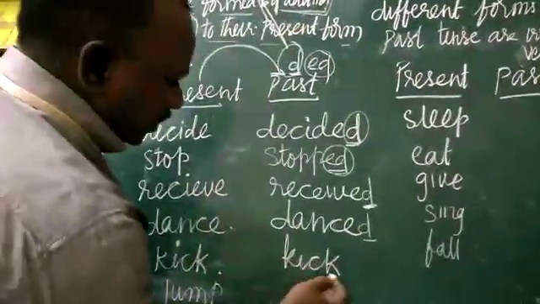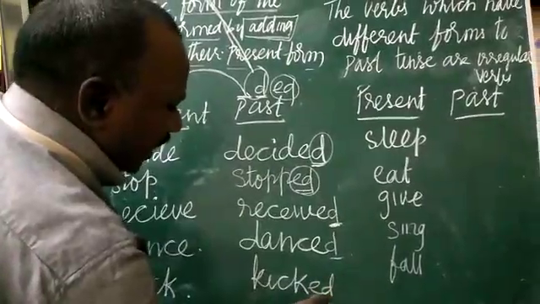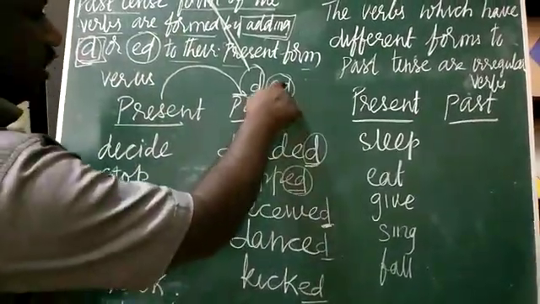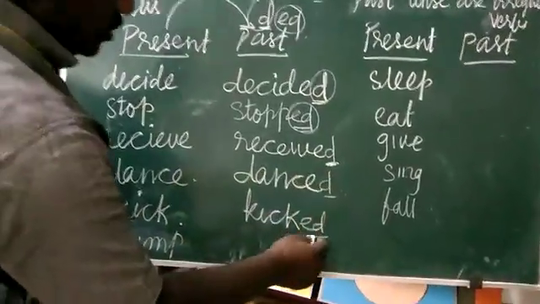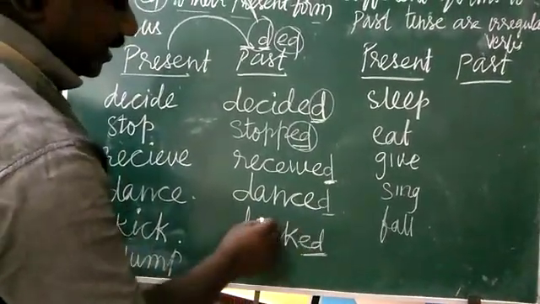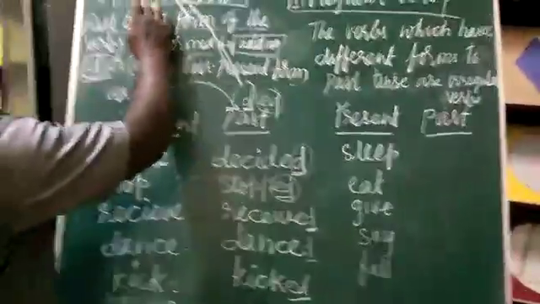Kick. Present tense is kick. So past tense is kicked. We are adding ed. If you add ed to the present tense to change it into past tense, kicked. So it is called a regular verb.